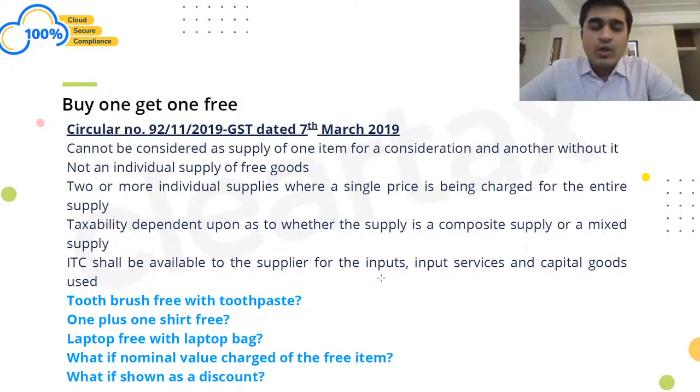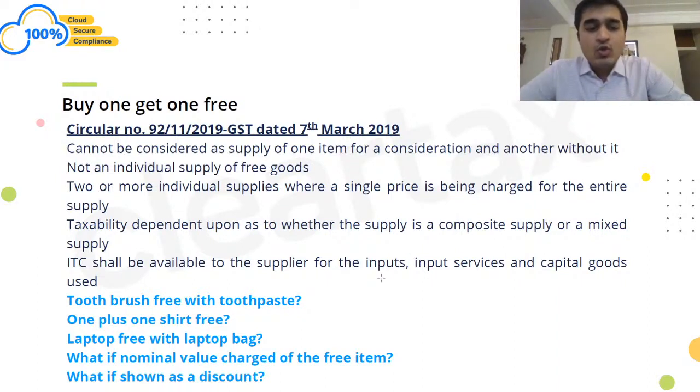So a lot of people, in order to escape the rigors of this free product, of this composite and mixed supply, would show the price of both the products, and then show whatever value is being shown as a discount, right? So we need to be very careful about the way the transaction is structured here. If we are showing it as a discount, in that case a separate rate of GST would be applicable on both the products. So if, let's say, two products are given and the value is 2,000 into 2 less 2,000, GST would be applicable on 2,000 itself.